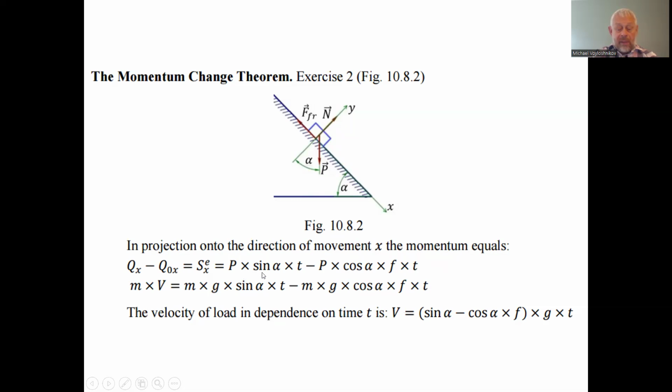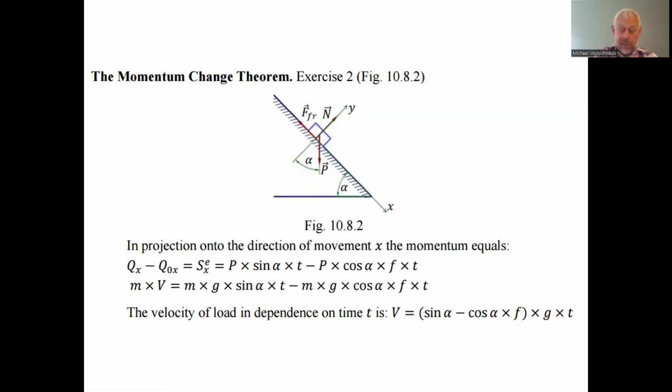We have equality: the weight equals mass multiplied by gravity acceleration, so mass times g times sine alpha times time t. After a very simple mathematical transform, we find that the velocity magnitude at time t is sine alpha minus cosine alpha multiplied by the factor of dry friction, multiplied out of the brackets by the acceleration of gravity, 9.81 meters per square second, multiplied by time.